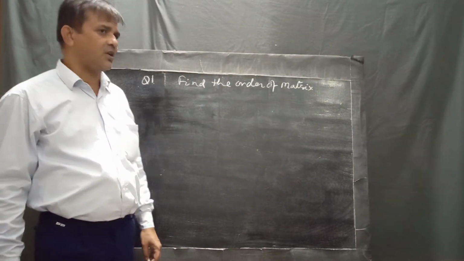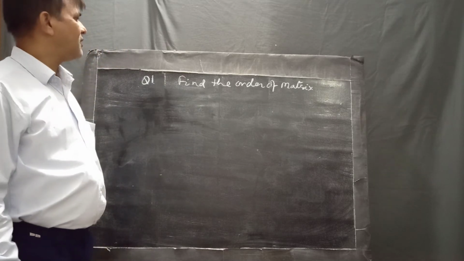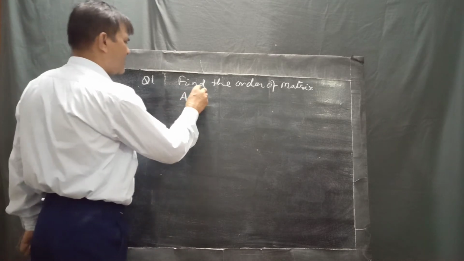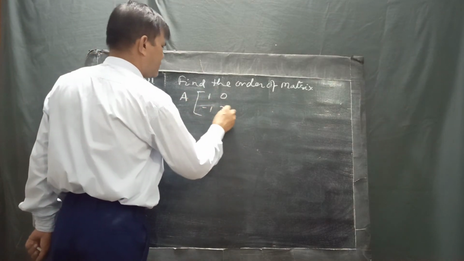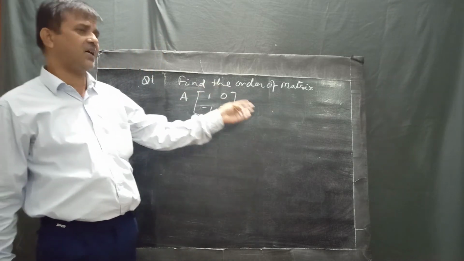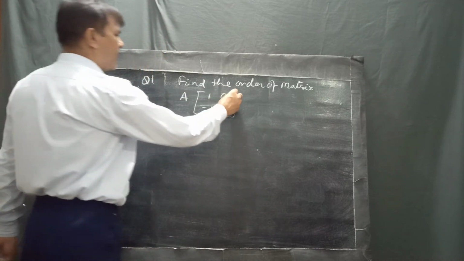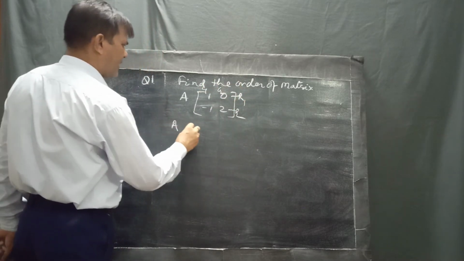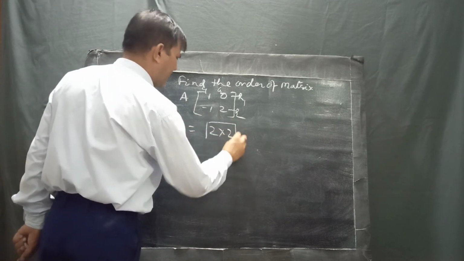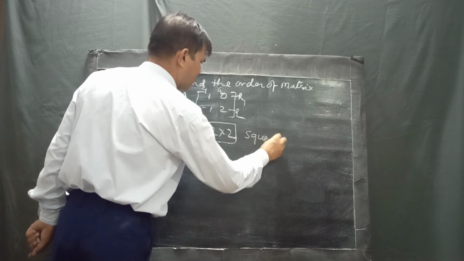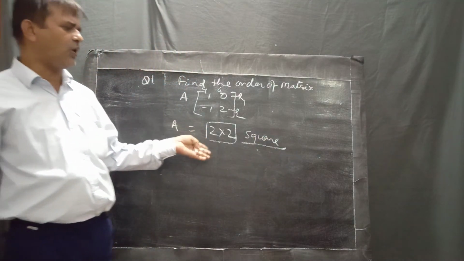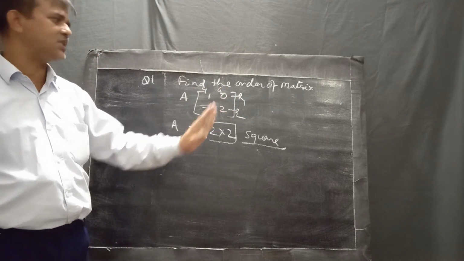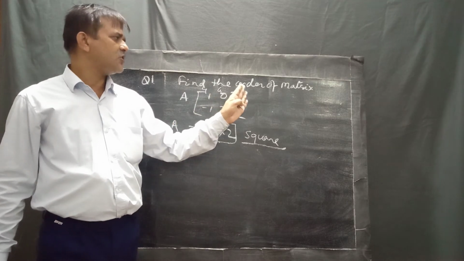So the first type of question that is expected or important for the topic matrix is, find the order of the matrix. Matrix A is given as 1 0 -1 2, and you have to find the order of the matrix only. There is row 1, row 2, column 1, column 2. So the order of matrix A is 2 into 2, or we can say a square matrix, in which rows and columns are equal. This is the first type of question, the basic questions regarding the topic of matrix.